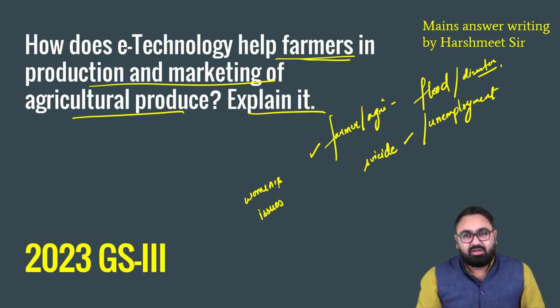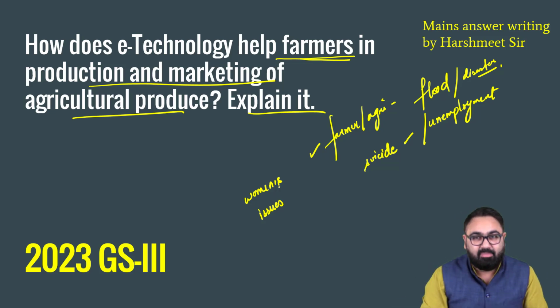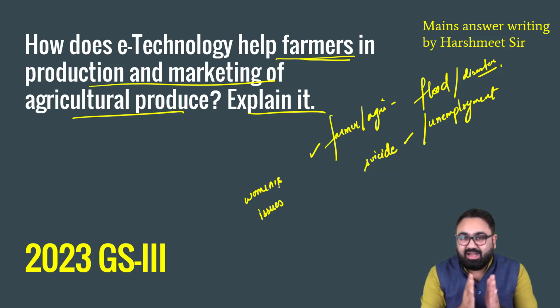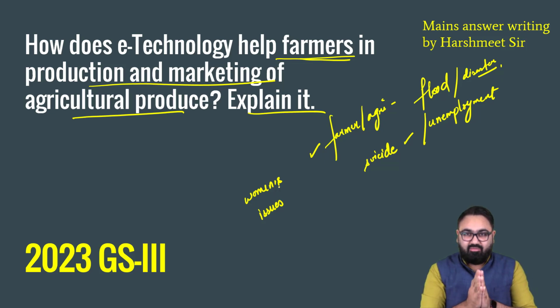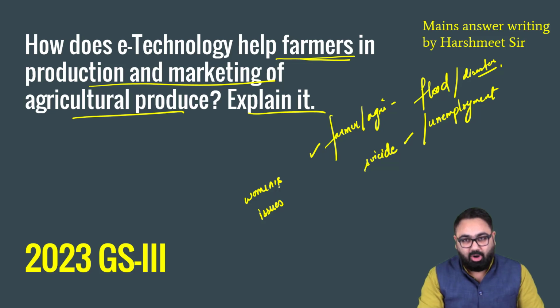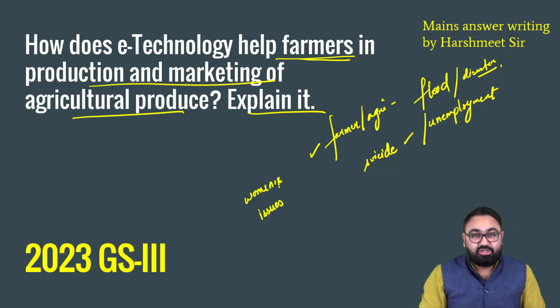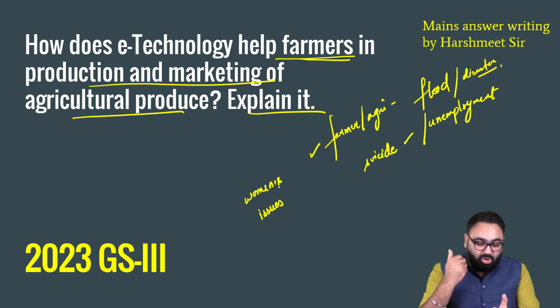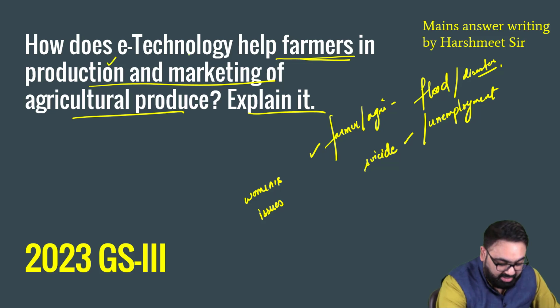So for farmers and examples related to farming and technology, this is also something that ideally you should have noted down while you're preparing and you should know about this. This answer has to be filled with a lot of examples because you have to specifically tell how technology will help the farmers in number 1 production and number 2 marketing.